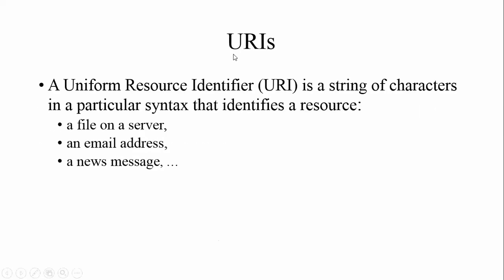First is the URI. The URI is nothing but a Uniform Resource Identifier. We have three kinds: URI, URL, URN. URI is for identifiers, URL for locators, and URN for names. Okay, the first one is the URI.